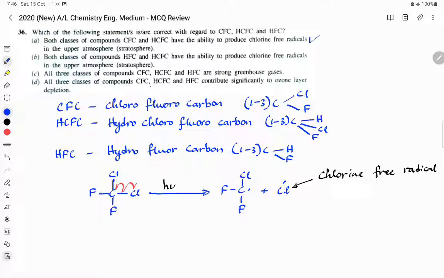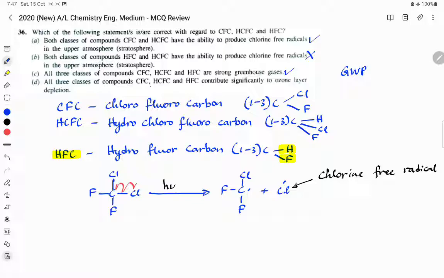Statement B, both classes of compounds HFC and HCFC have the ability to produce chlorine free radicals. Now this is wrong because HFCs do not contain chlorine. It contains only hydrogen and fluorine. Statement C, all three classes of compounds CFC, HCFC and HFC are strong greenhouse gases. That is correct. These gases can absorb IR radiation significantly more than carbon dioxide. So their global warming potential, the GWP value, will be higher.